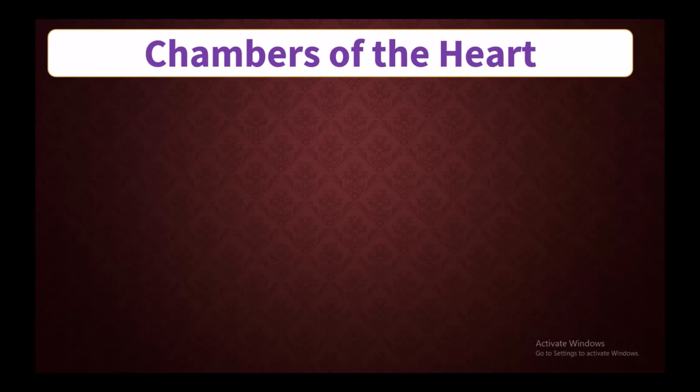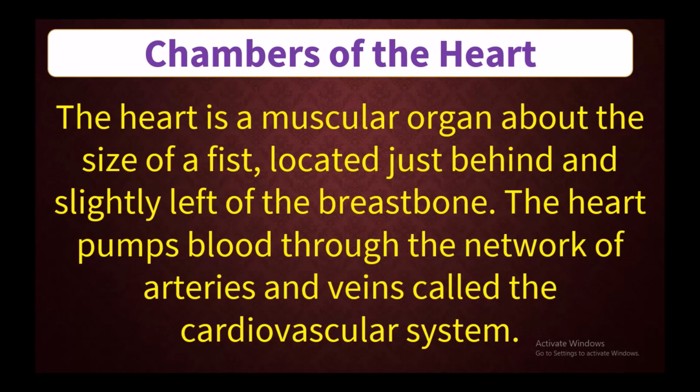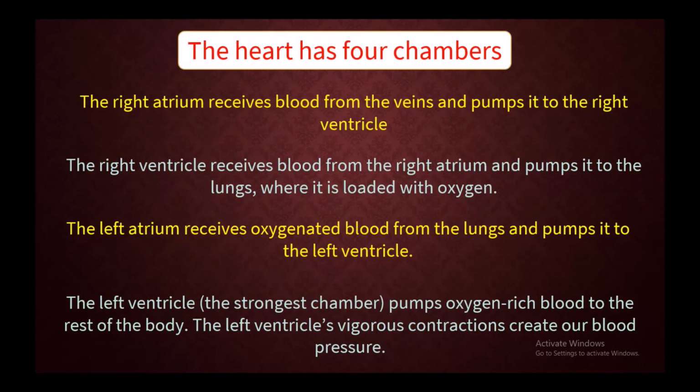Now the chambers of the heart. The heart is a muscular organ about the size of a fist, located just behind and slightly left of the breastbone. The heart pumps blood through the network of arteries and veins called the cardiovascular system. The heart has 4 chambers. The right atrium receives blood from the veins and pumps it to the right ventricle. The right ventricle receives blood from the right atrium and pumps it to the lungs, where it is loaded with oxygen.